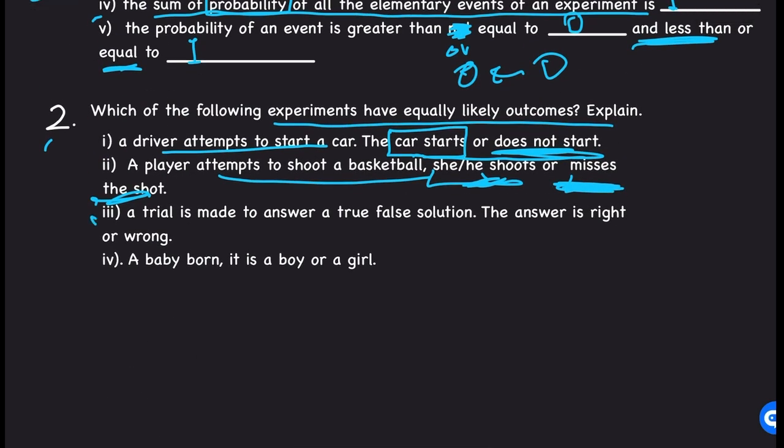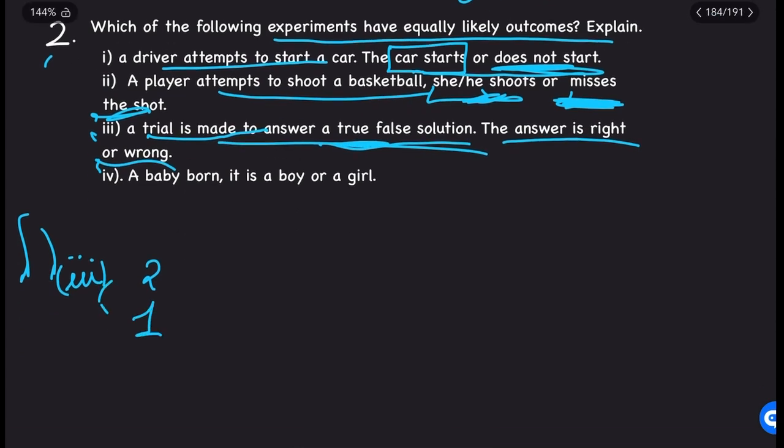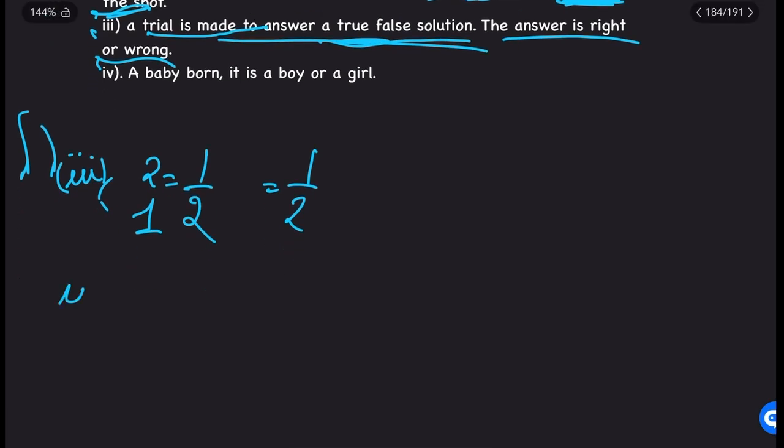Next, third, a trial is made to answer a true false question. The answer is right or wrong. So again, the total number of outcomes is 2, because it can be true or false. For true, the favorable outcome is 1, so the probability will be 1 by 2. Again, for a wrong answer, it will also be 1 by 2, because the total is 2 and for wrong it is 1.